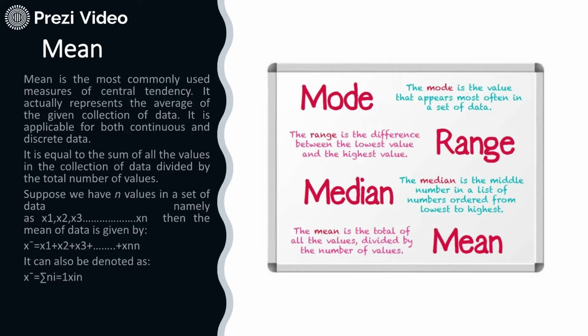Mean is the most commonly used measure of central tendency. It represents basically the average of the given collection of data, and it is applicable for both continuous and discrete data. It can be simply calculated by doing the summation and then dividing it by the total number of values. So mean stands for sigma x by n, where sigma x is the summation of all the values in a series divided by the total number of values.